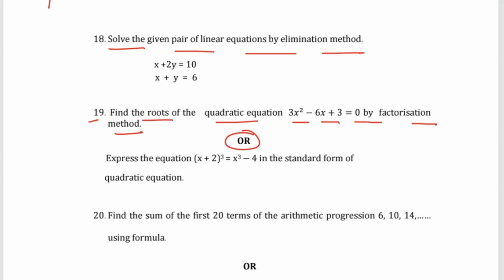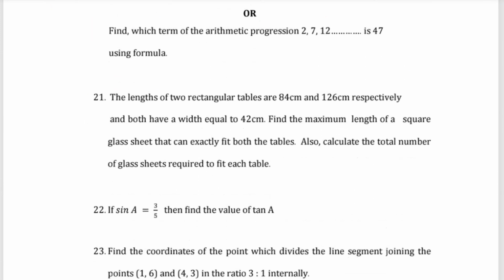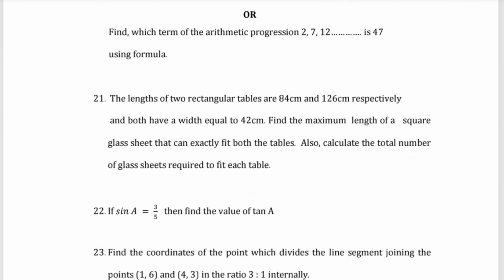Or you can write express the equation (x + 3)(x + 2)^3 = x^3 - 4 is a standard form of a quadratic equation. Question number 20. Find the sum of the first 20 terms of the arithmetic progression 6, 10, and 14 using the formula. Or the optional question for 20 is: find which term of the arithmetic progression 2, 7, and 12 is 47 using formula.